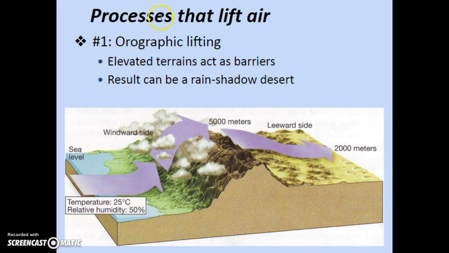So now we can look at 4 processes that lift air. The first one is orographic lifting. This is where we have some elevated terrain that acts as a boundary or a barrier, say a mountain range. The result can be a rain shadow desert.